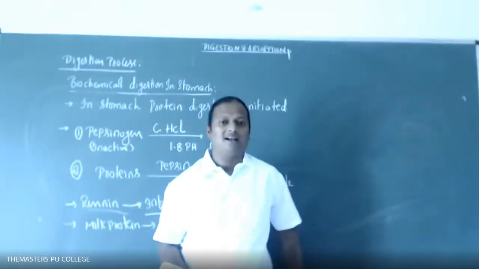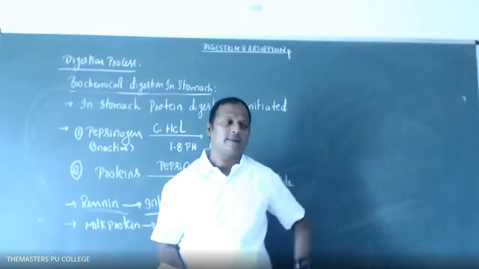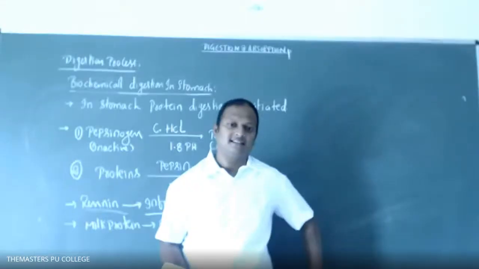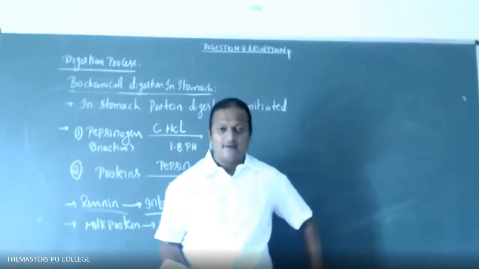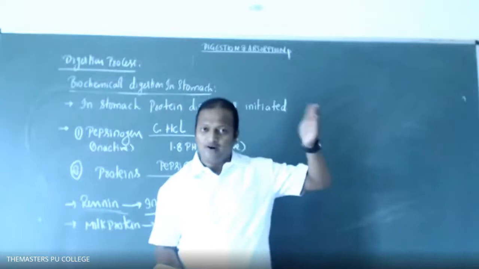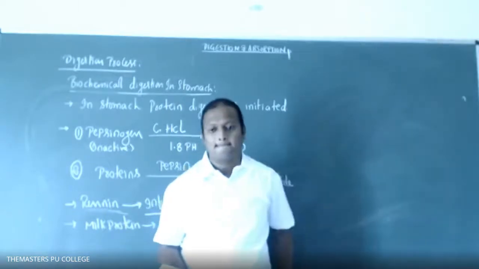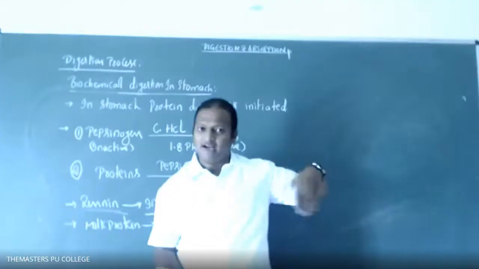So the cardiac part is which part of the stomach, students? The upper part, where the esophagus enters, that is the cardiac part. The upper rounded part is called the fundus. The remaining large portion is the body. After the body comes the pyloric part, which connects to the duodenum.